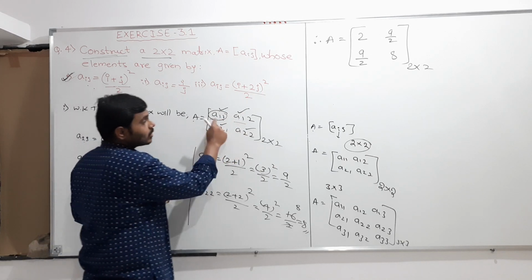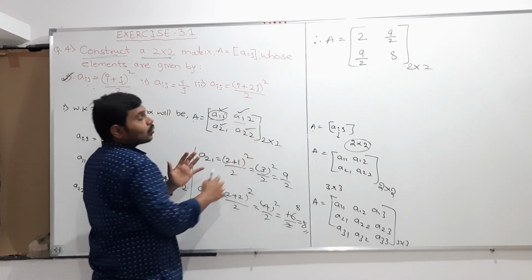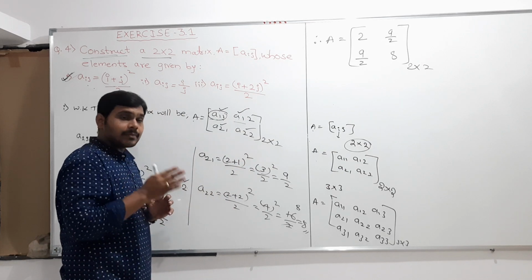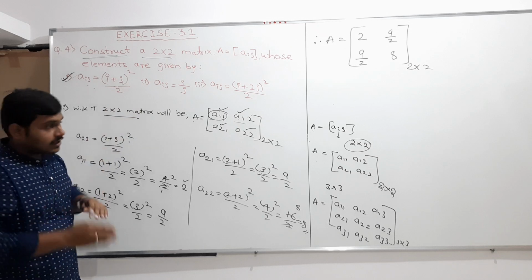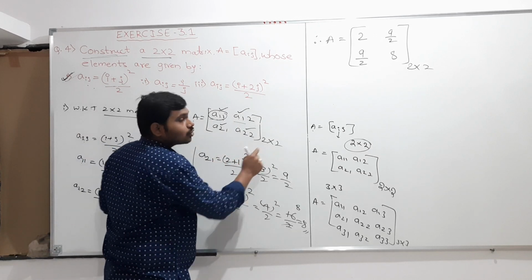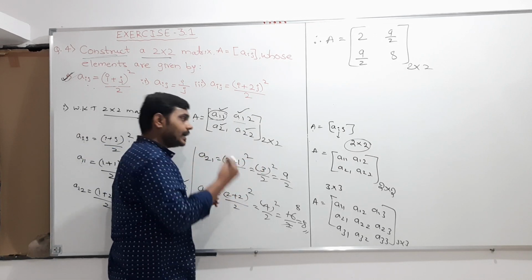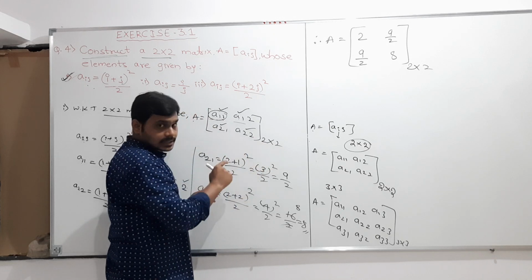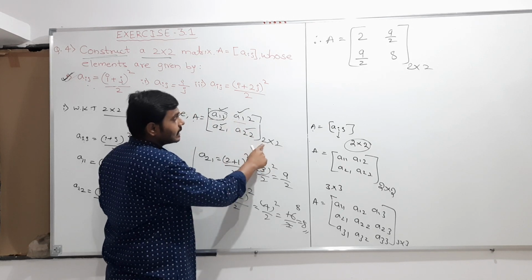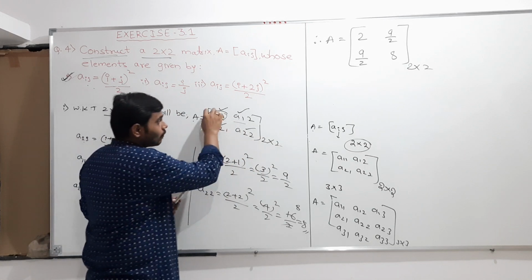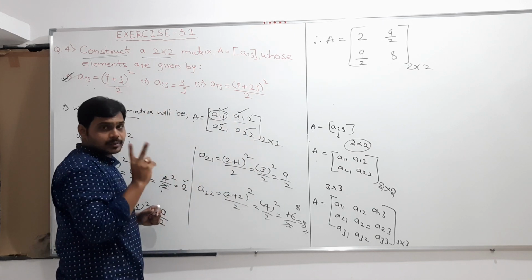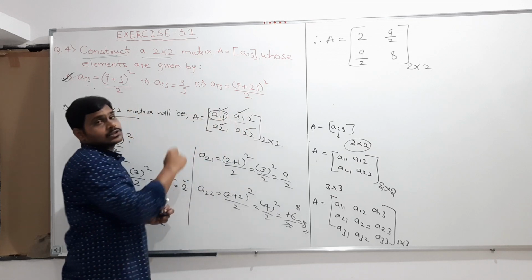I am writing like this because in the first or second row, whatever matrix you are constructing, its order is already given to you, that is 2 cross 2. So if the matrix is of the order 2 cross 2, what does it indicate? It indicates that the matrix you are constructing contains 2 rows and 2 columns. 2 rows and 2 columns means what? 2 horizontal lines should be there and 2 vertical lines should be there.